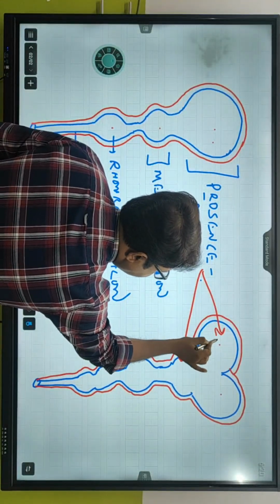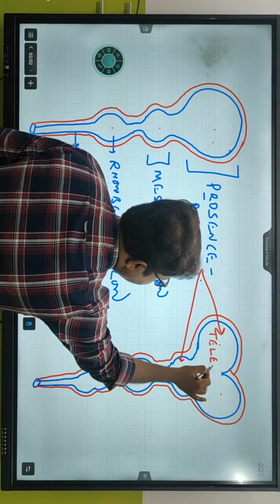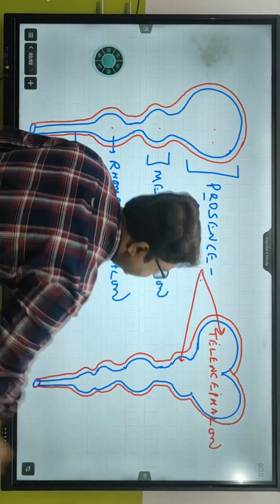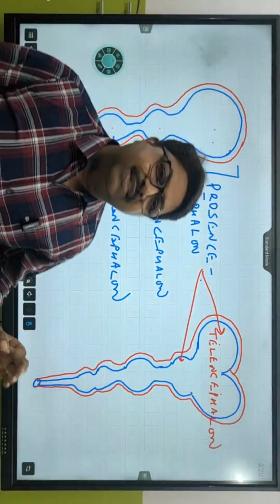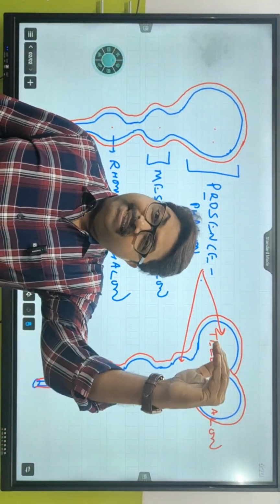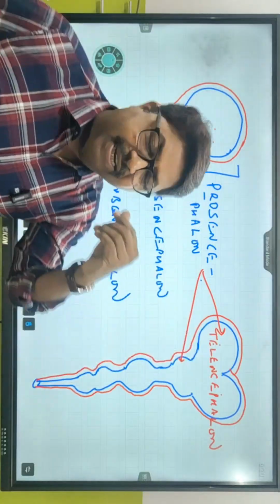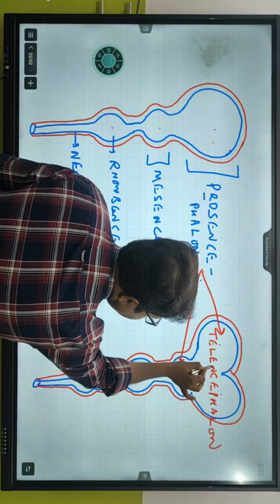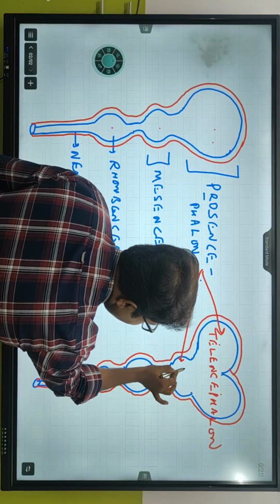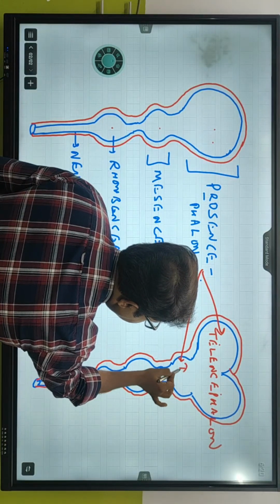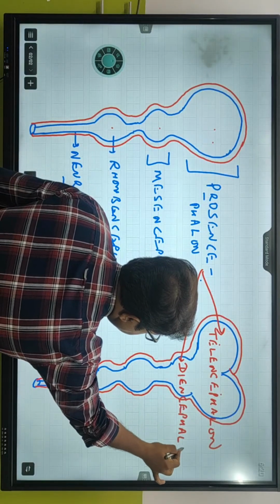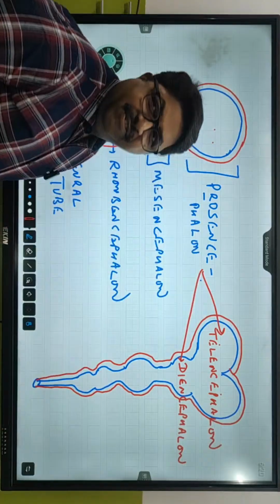So last mein hai, that's why we are going to call it telencephalon, because it is present in the tail region. Tail end mein hai, last mein, telencephalon. If this is telencephalon, what is this? This has now become diencephalon.